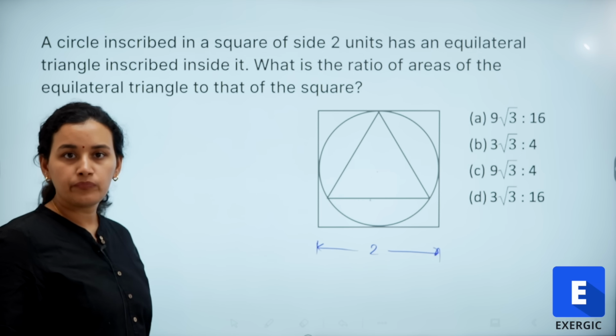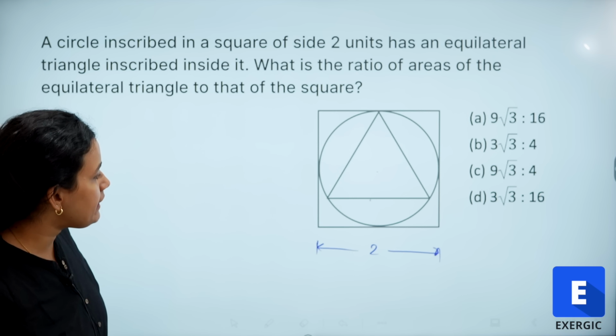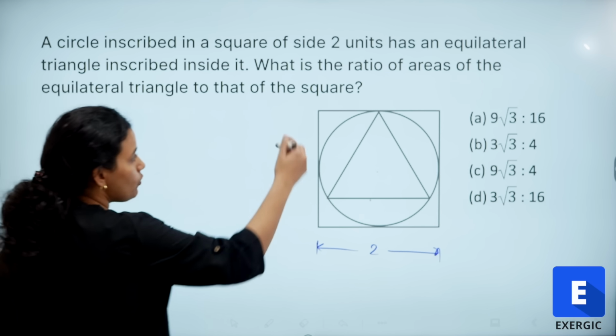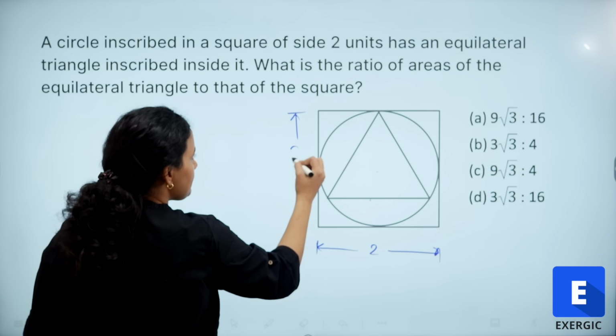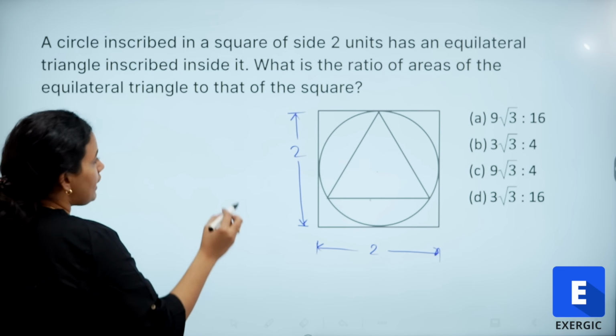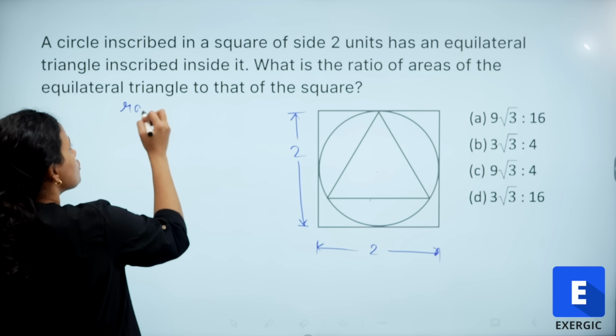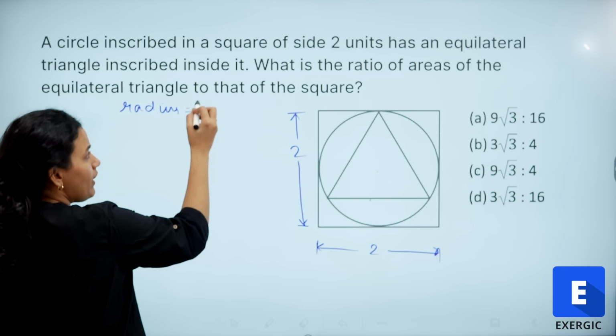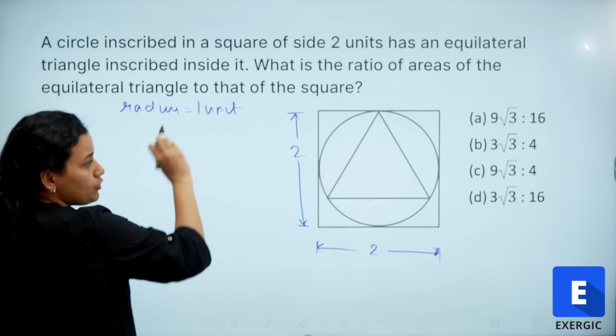Okay. So, basically, if the square has a side of 2 units, that means that the circle has a diameter of 2 units, right? So, diameter of the circle is 2 units. So, radius is going to be nothing but 1 unit. Radius of the circle is going to be 1 unit.